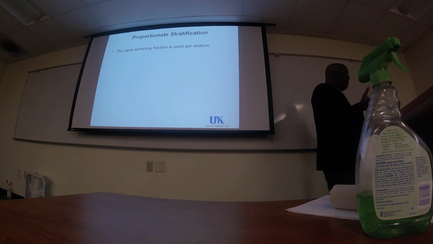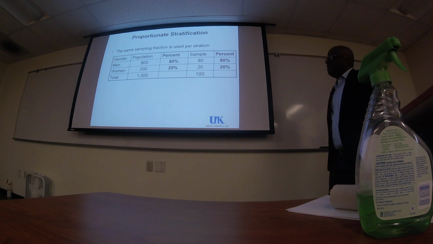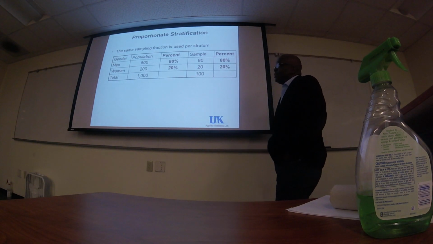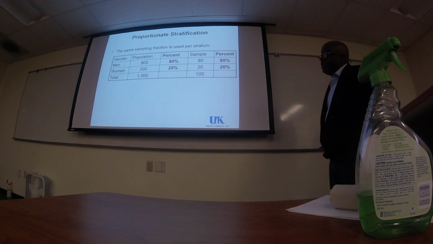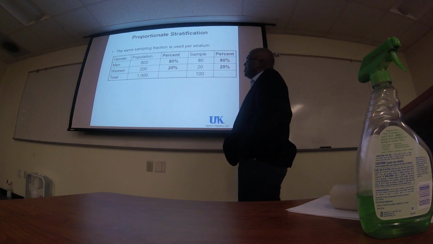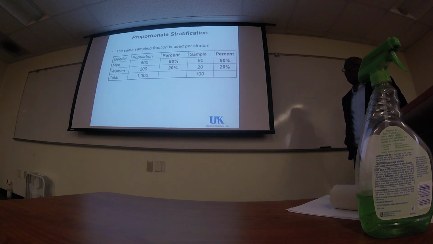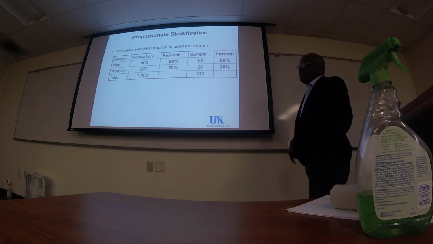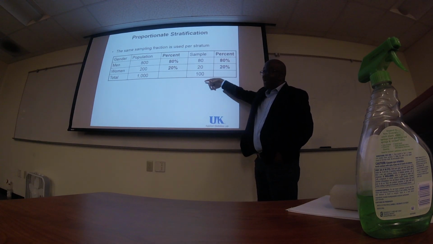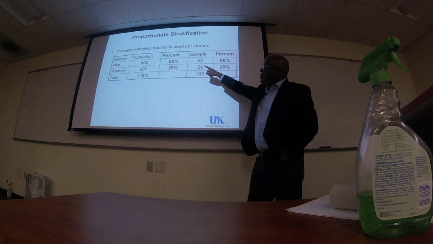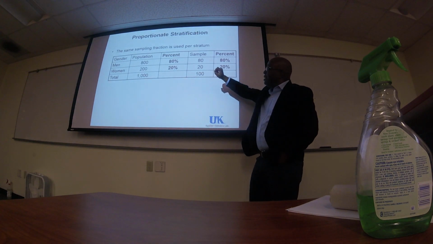I say 10% per region, and if I have this example, then I have a sample that has 800 men and 200 women. That is not close to reality, but if I'm doing a sample of this and I take 10% of the sample, then I will have 100 in my sample, then 10% of 800 is 80, 10% of 200 is 20.